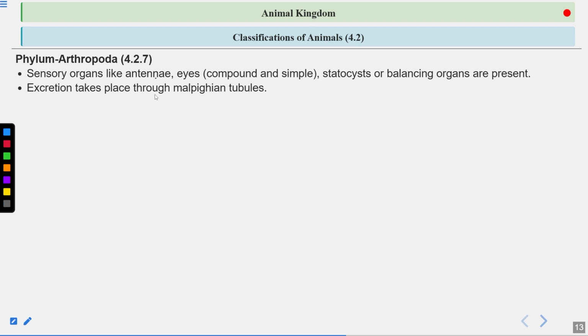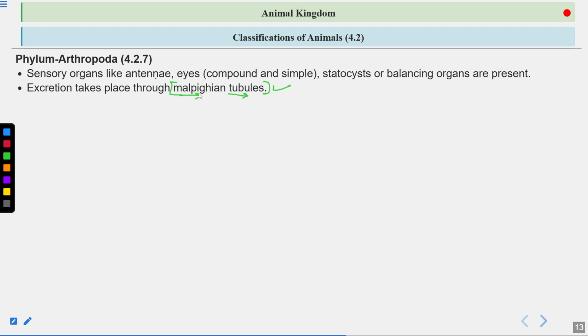Now excretion takes place through Malpighian tubules. Like in annelids, excretion was taking place through nephridia. Here the excretion takes place through Malpighian tubules. Remember this, it is the characteristic feature of the phylum Arthropoda. These are tubular structures that remove nitrogenous waste. Their function is again similar to the kidneys, which are present in the higher organisms.